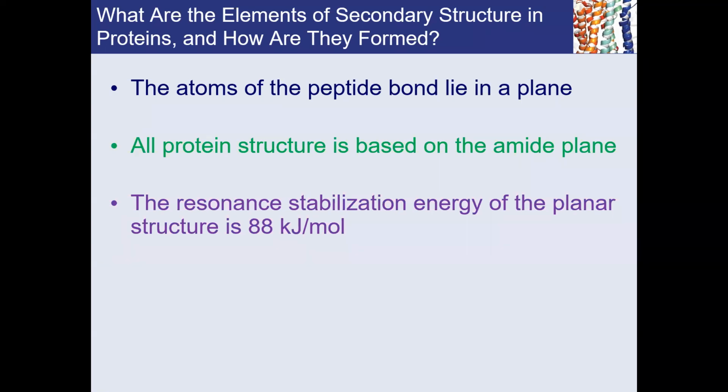That plane of the amide bond happens because, as we showed you before, there is a resonance stabilization energy of the amide bond, in the amount of about 88 kilojoules per mole. So amide bonds don't freely rotate at room temperature because of that.